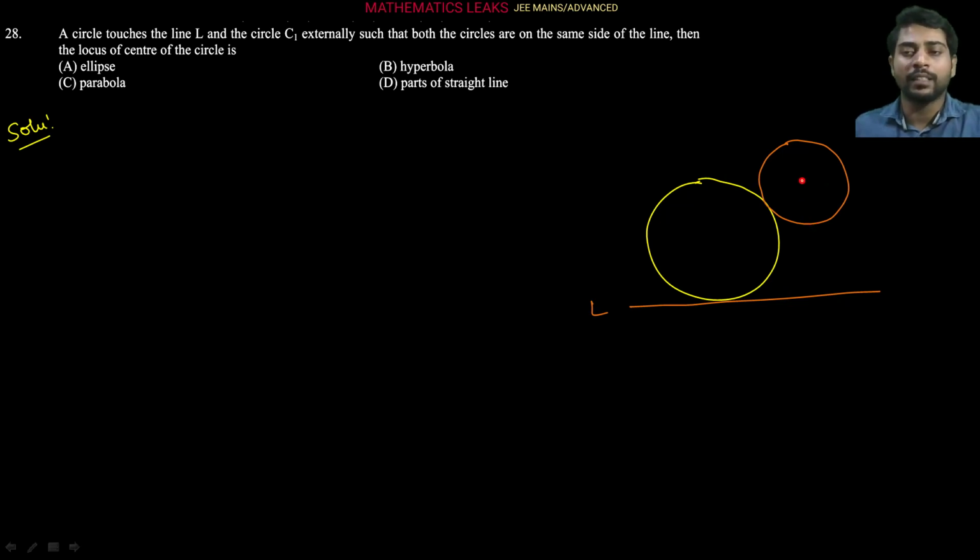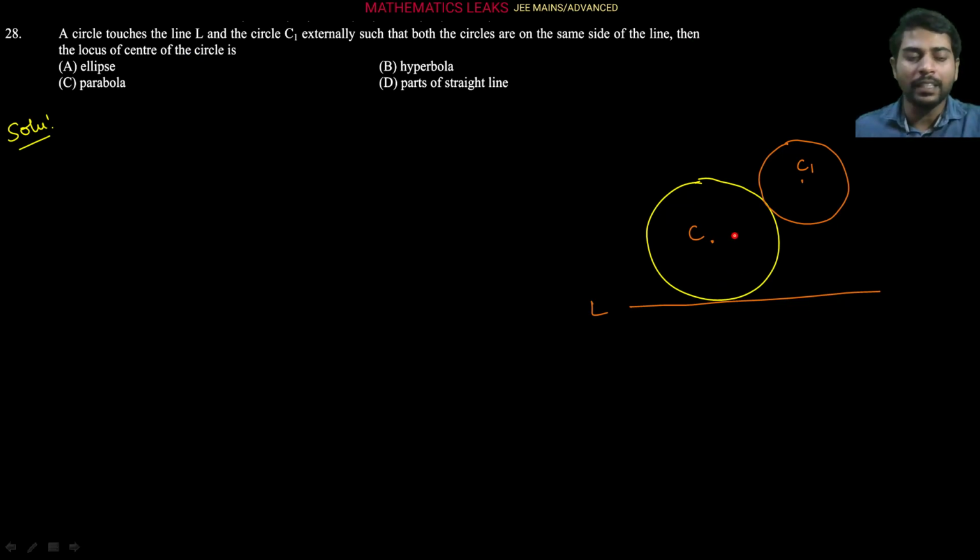You can see this is our C1 circle, so its center I am indicating by the symbol C1, and this is our required circle. Its center I am just showing you by C, correct. So this circle about which the question has been framed is touching the given circle C1 and a given line L, and both the circles are lying on the same side. Then the locus of the center of the circle. So they are asking the locus of the center of the required circle, correct?